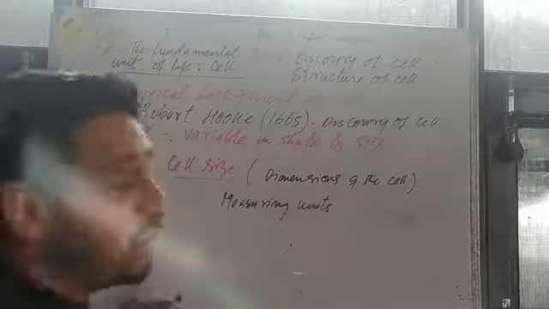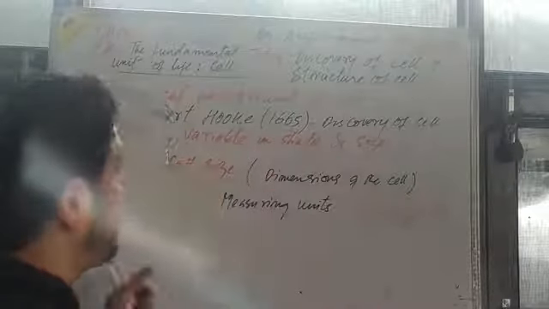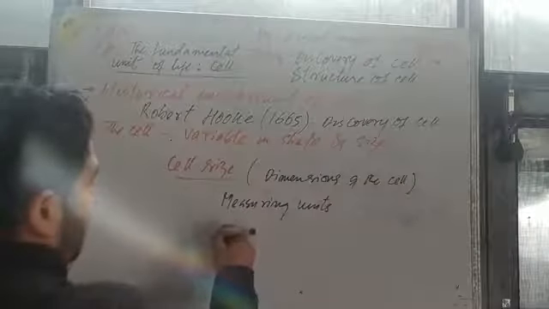We have different measuring units with the help of which we can measure the size of the cell. One is the SI unit for measuring the living cell, which is the micrometer.